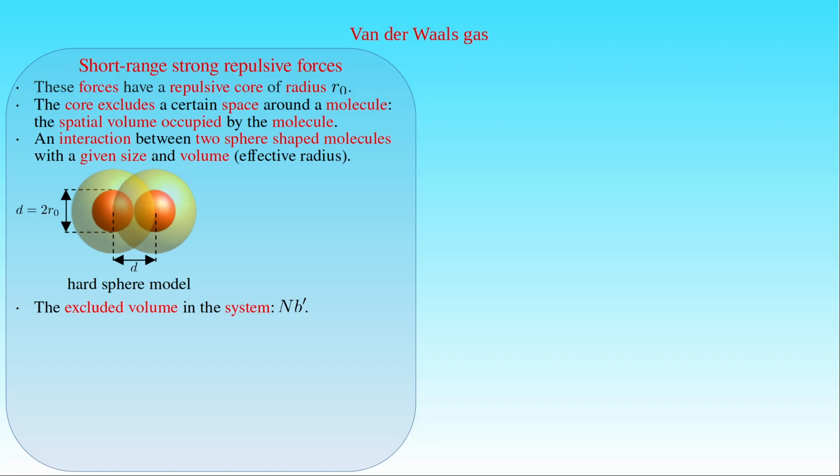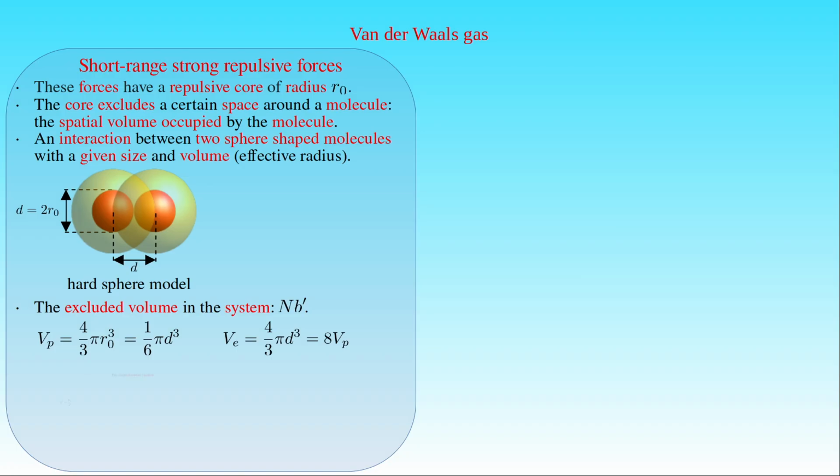Now we determine this excluded volume for the two spheres of effective radius r0 at their minimum separation, where the distance between their centers is the diameter d of the spheres. Then the volume Vp of the particles is given by 4/3 times pi times the cube of their radius r0, which is equal to 1/6 times pi times the cube of their diameter d. Because the radii of spheres of exclusion are exactly equal to d in the hard sphere model, their volume Ve is given by 4/3 times pi times the cube of d, which is equal to 8 times the volume of the particles. This is the total excluded volume for two molecules in the hard sphere model.